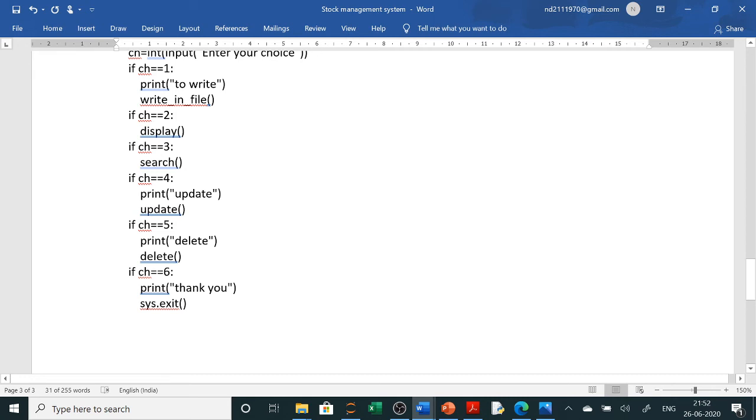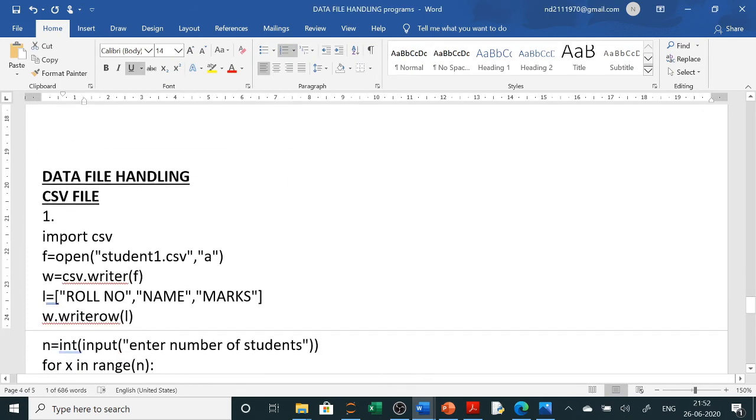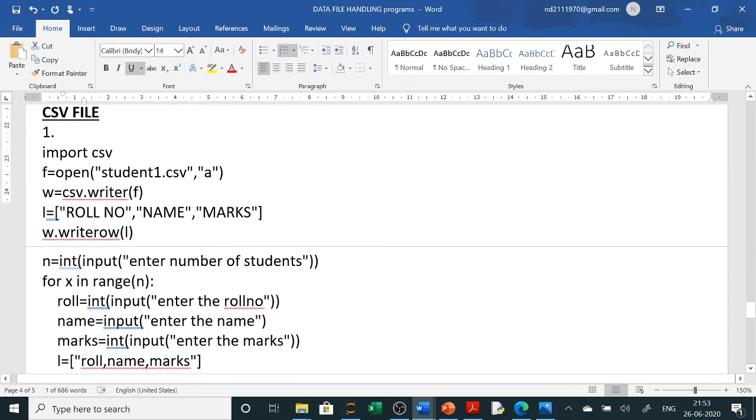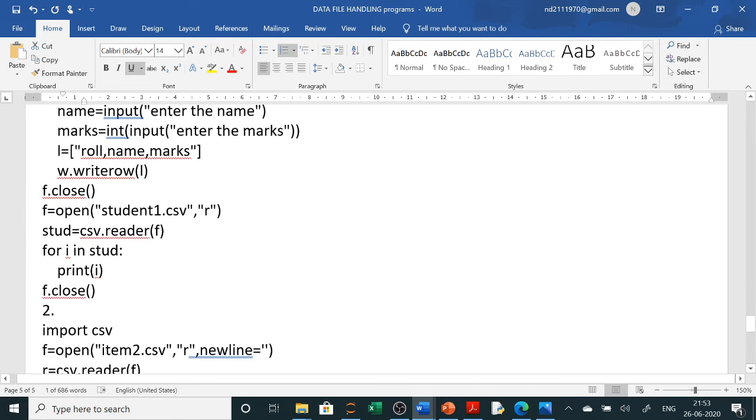All these binary files you have to write. After the binary file, you have comma separated values, CSV files. Separate videos are there for all these topics, so go through the videos. This is just for the practical file I have written. In CSV files, you have to learn how to create a CSV file, how to write in a CSV file, how to read from a CSV file, and how to display the data.